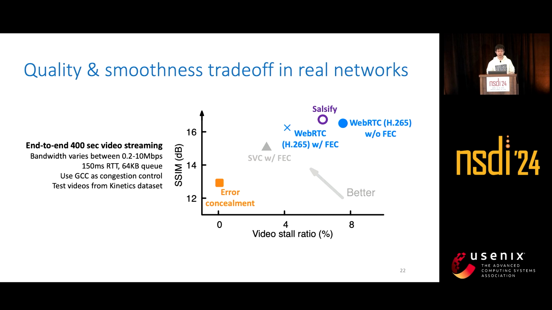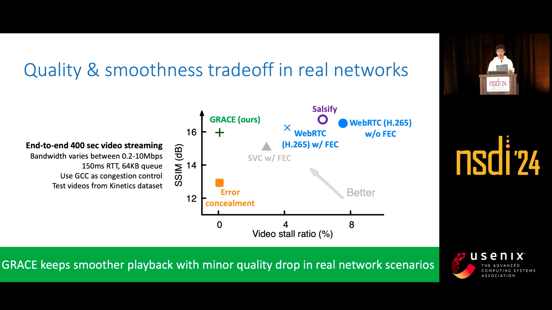We also had another baseline called Salsify from previous year's NSDI. It can stream the video at a pretty high bitrate and skip some frames when packet loss happens. As a result, it has pretty good quality, but a slightly higher stall ratio due to frame skipping. In contrast, GRIS keeps smoother playback without video stalls and only a negligible quality drop compared to WebRTC.